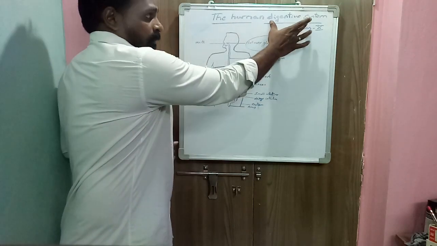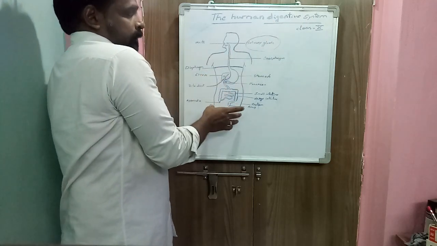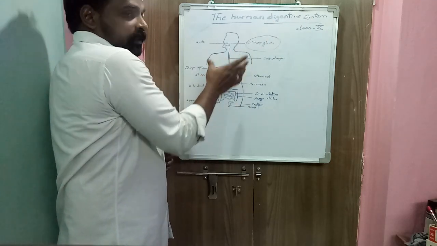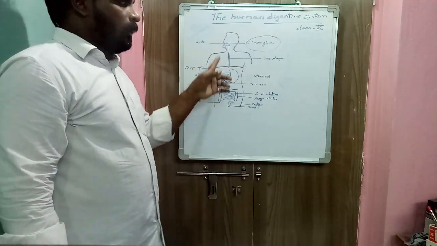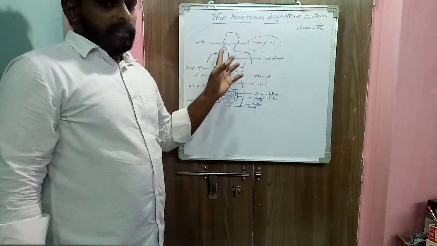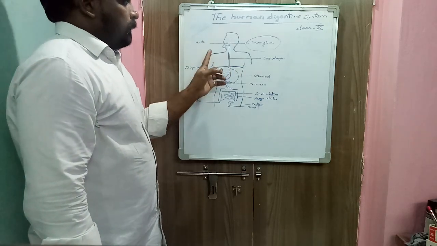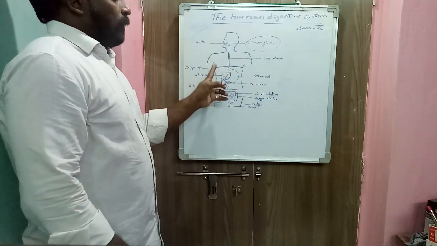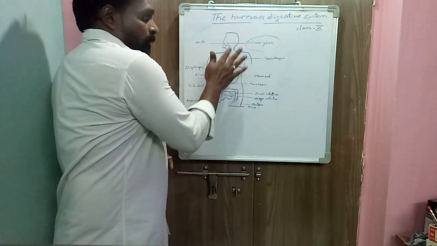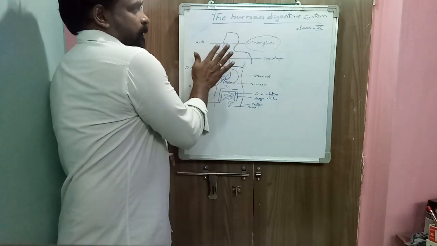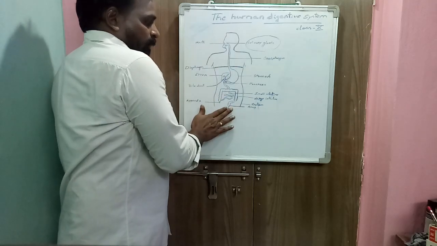So digestive system is a group of organs and associated with digestive glands. Here the digestive organs form a continuous canal. So that canal is called alimentary canal. Alimentary canal starting with mouth and ending with anus.